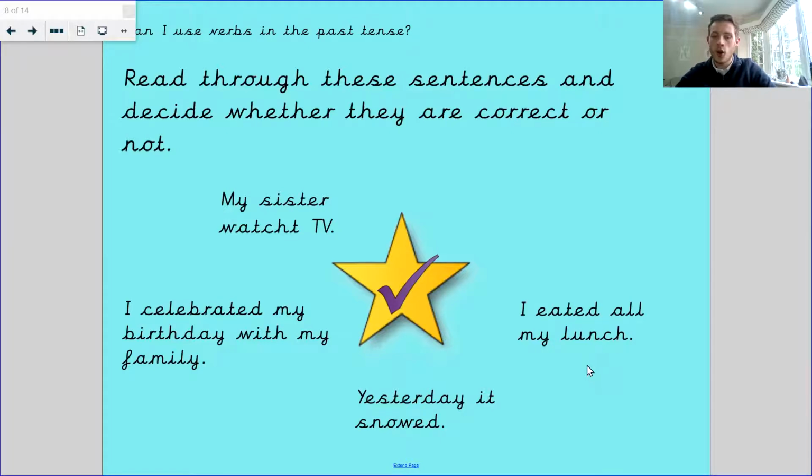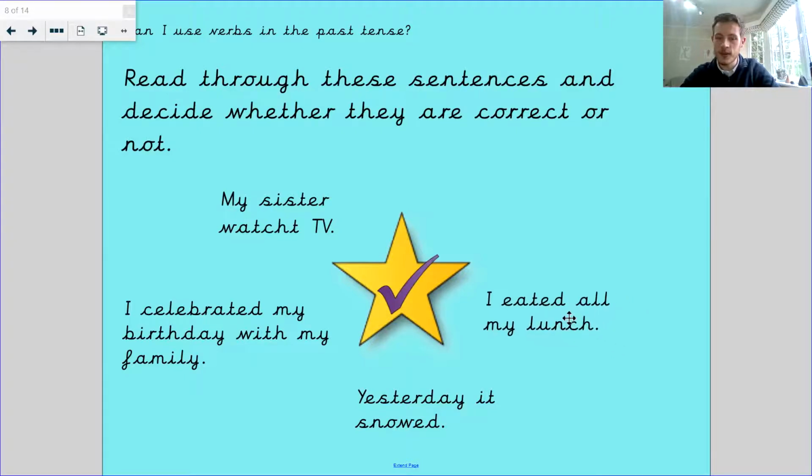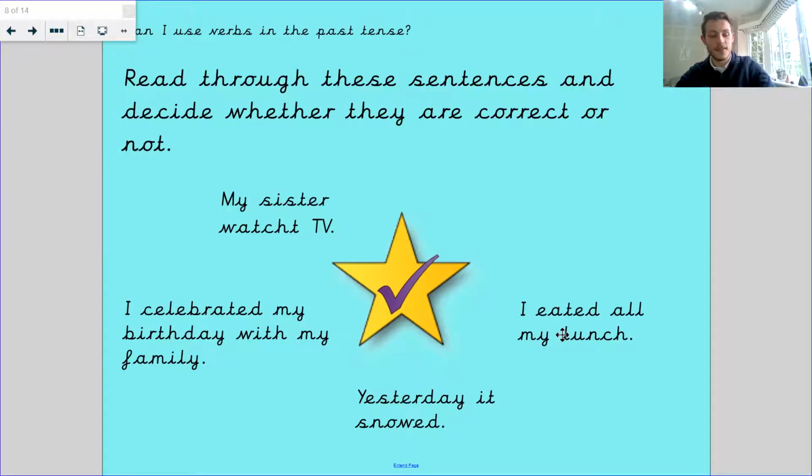I eated all my lunch. That's a tricky one. I eated all my lunch. Does it sound correct? If so, touch your toes. If you think that doesn't sound right, fingers on your ears and stick your tongue out. I eated all my lunch. Should we say? It is not. The past tense of eat is ate. And this is how you write it. I ate all my lunch.